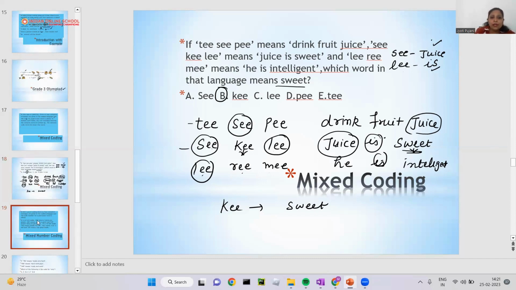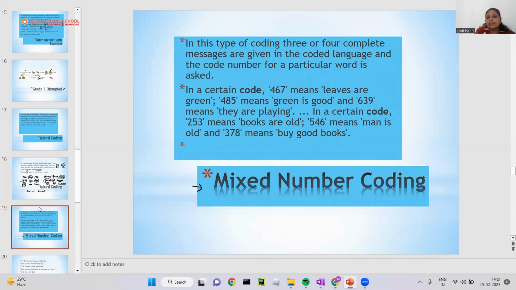Okay. Now we will do another type of coding. That's a mixed number code. This is the same type as we have discussed earlier. Only difference is that they will use the number in that. Because mixed coding we have already discussed, now I have put number in it. So same method we will apply. In this type of coding, 3 or 4 complete messages are given in a coding language and the code number for a particular word is asked. So again, just like 4, 6, 7 means leaves are green.